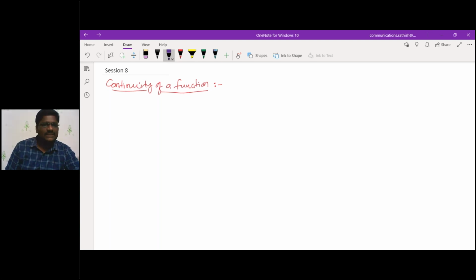Now I need to give you the concept of continuity of a function. Can you tell me what you mean by continuity?